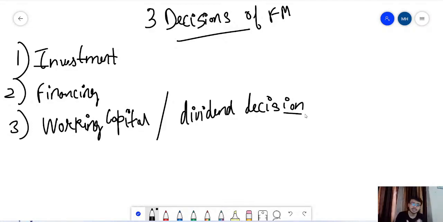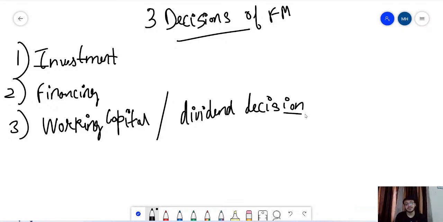You have to purchase a building and land, or at least an office, for the purpose of manufacturing. You have to buy or rent a factory, something where you'll be carrying out your operations. Similarly, you need machinery on which you'll carry out your operations. For example, you might be into the production of biscuits, fast-moving consumer goods, chocolates. For that purpose also, the machinery would have to be purchased.